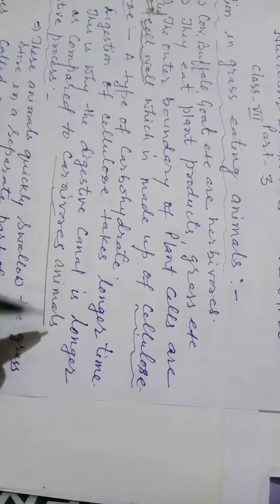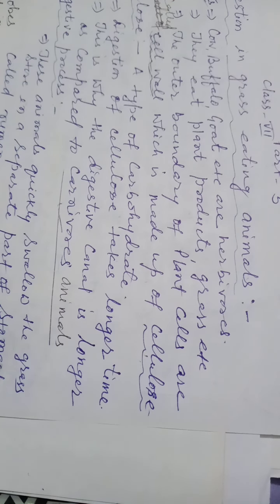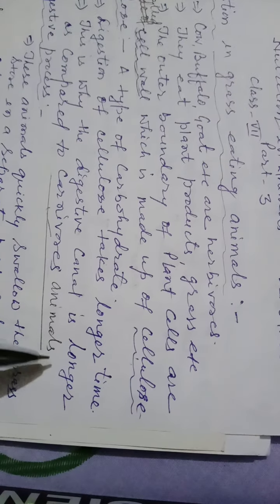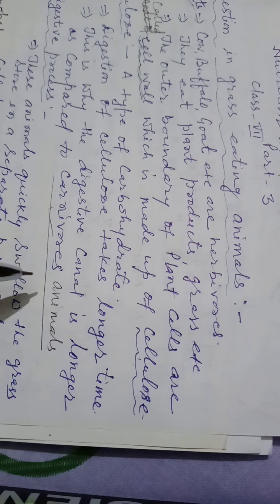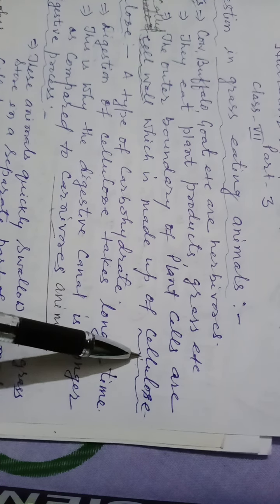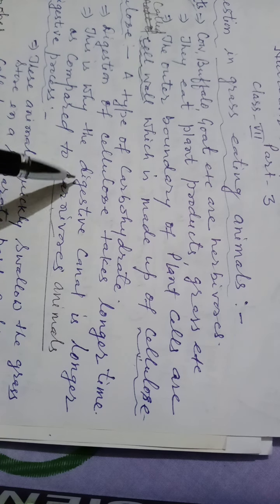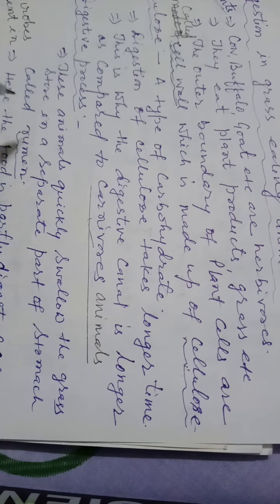In herbivorous animals, the alimentary canal, or digestive tract, is longer as compared to carnivores. Flesh-eating animals have a shorter alimentary canal, but herbivorous animals have a longer one. The reason is that they have to digest cellulose, which takes more time to digest.